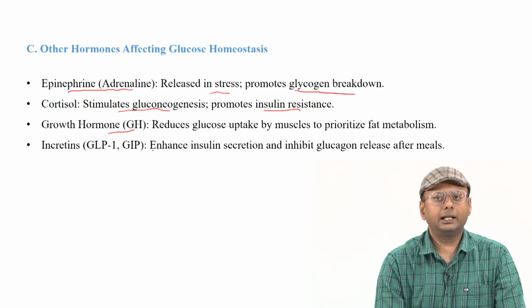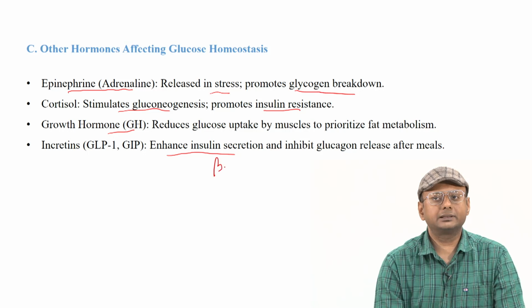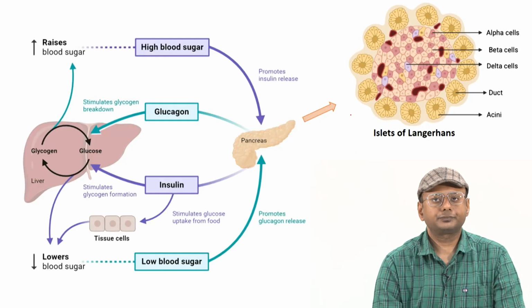Next is the growth hormone. Growth hormone reduces glucose uptake by the muscles to prioritize fat metabolism. Okay, and finally GLP-1 and GIP, which are incretins, also enhance insulin secretion from the beta cells and inhibit glucagon release after meals. So these are a few other hormones that also have a role, not as important as the alpha cells and beta cells that directly control the blood glucose levels all the time, but in a slow manner or at a lower level, these other hormones can also have a massive impact on maintaining the regulation of glucose in our blood.